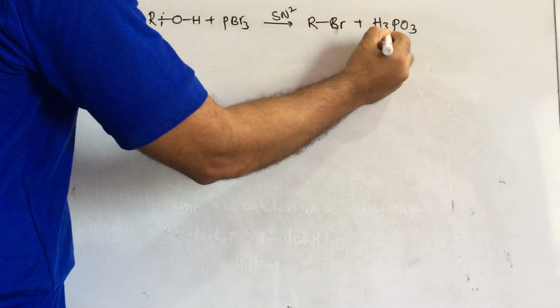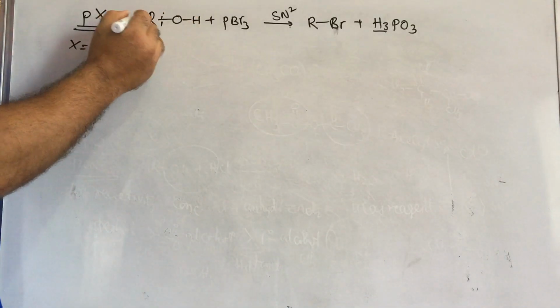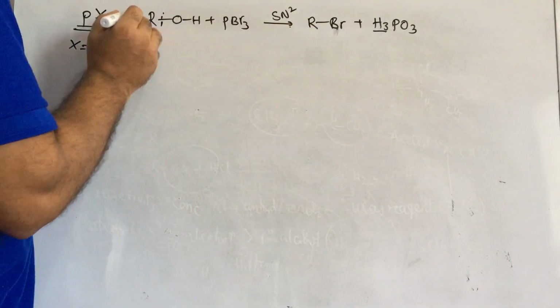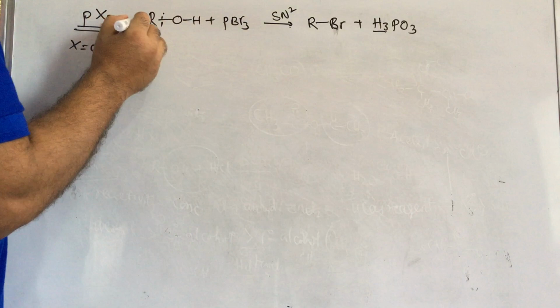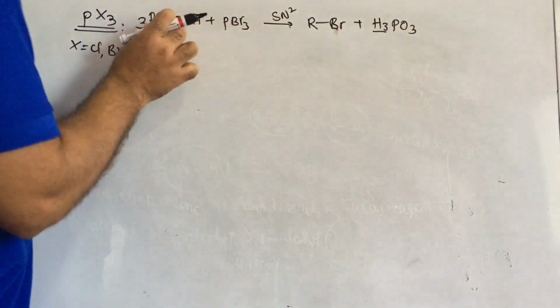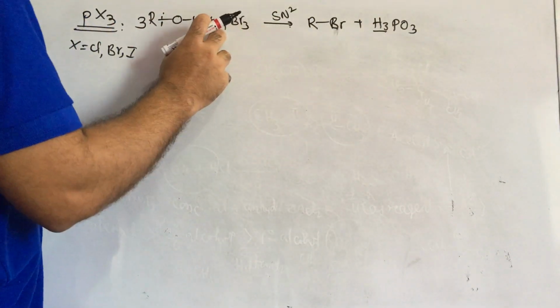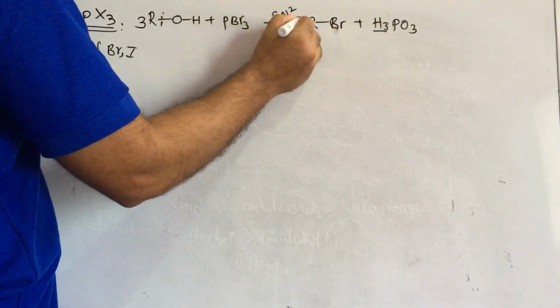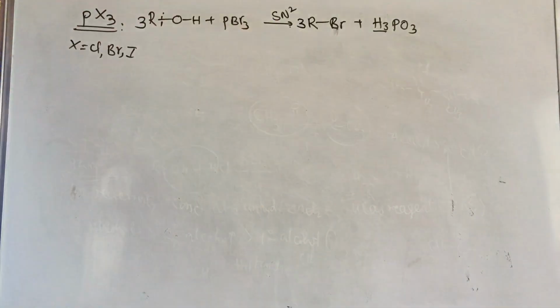Here how many hydrogens are displaced from this alcohol? 3. Because there is no other hydrogen, compulsorily it will be displaced from this one only. That's why 3 alcohols. How many oxygens? 3. 3 oxygens are there. 1 phosphorus, 1 phosphorus. How many bromines here? 3. Then it's also 3. 3 also balanced this is.